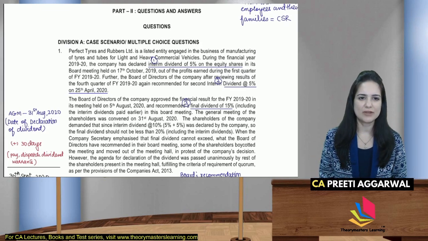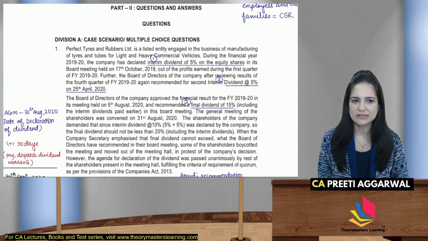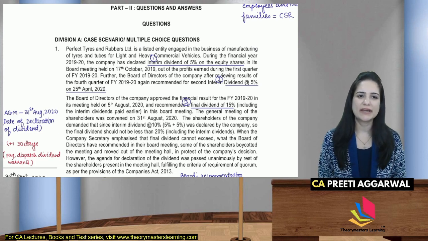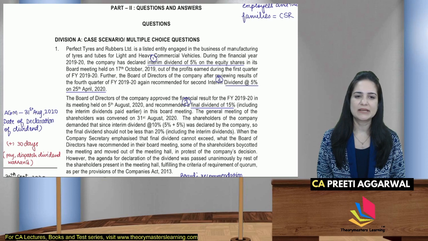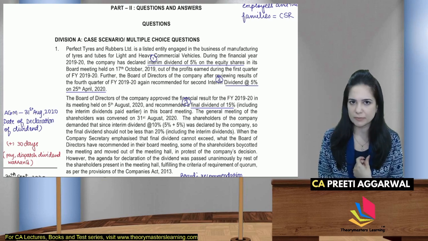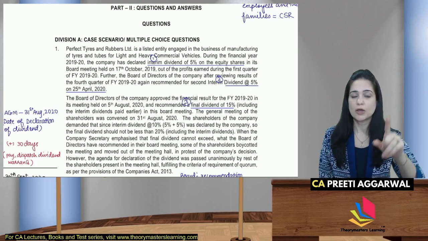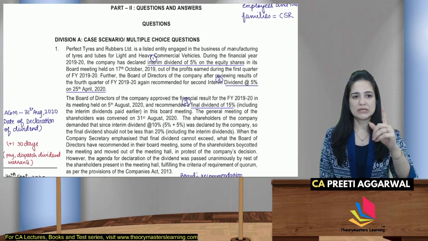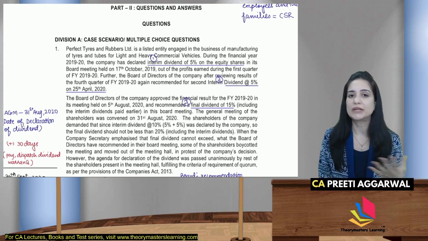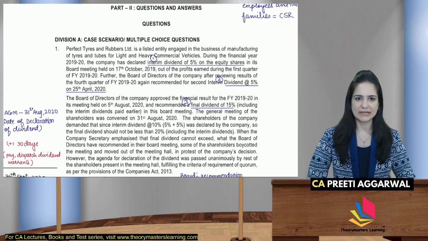Perfect Tires and Rubbers is a listed entity engaged in the business of manufacturing tires and tubes for light and heavy commercial vehicles. During the financial year 1920, the company has declared interim dividend of 5% on the equity shares. So this information is important for me. One more important information is the year to which this question relates. So the scenario is related to the year 2020. So that is also important, and later you will realize why I said that.